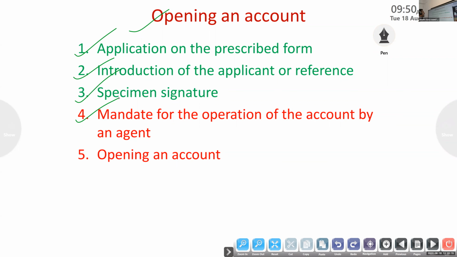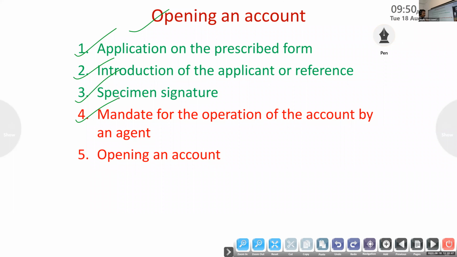So first, application on the prescribed form. Suppose you want to open an account, first we have to fill the application form. If you are a prospective customer, the banker will supply the application form, and we have to fill it and submit it to the bank for opening an account.